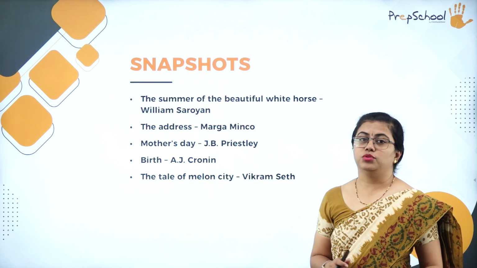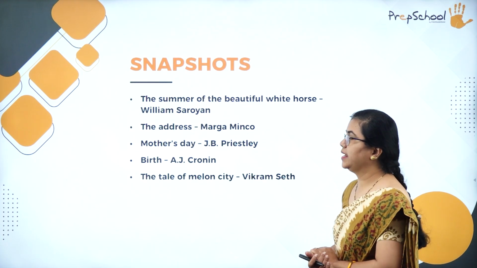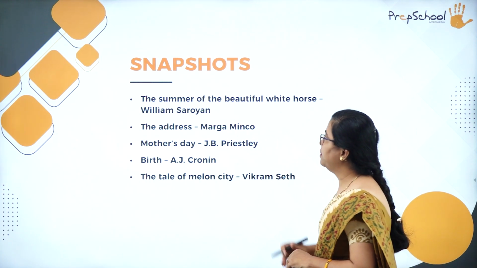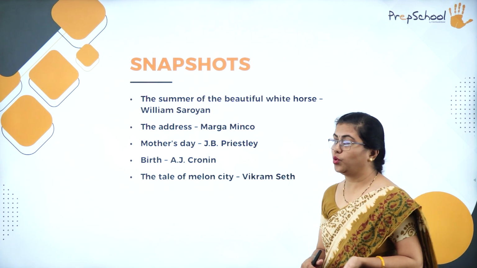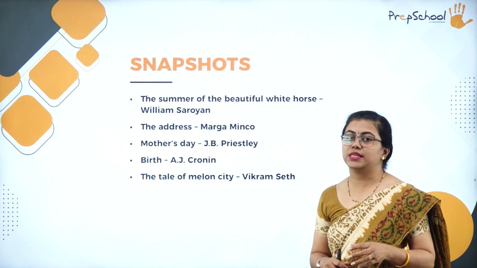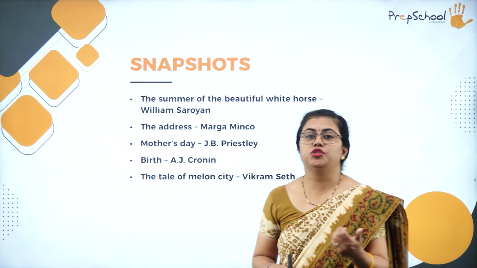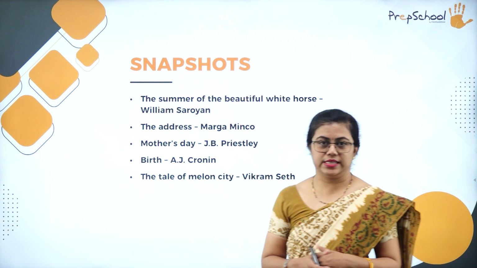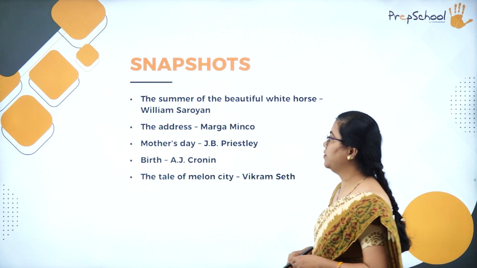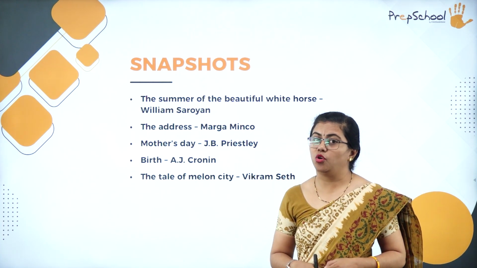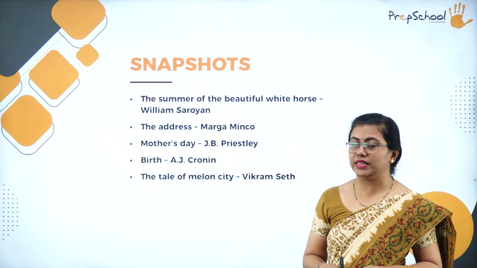Then we move on to the Snapshots. So what is there in Snapshots? The Summer of the Beautiful White Horse. This is a story written by William Saroyan. This is about two Armenian boys who are trying to tame a horse. Then we have The Address written by Marga Minco, a very interesting story this is.